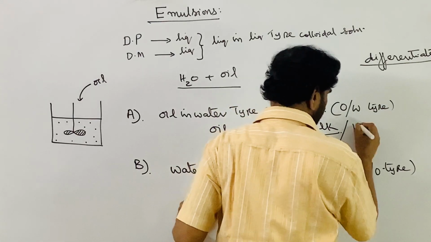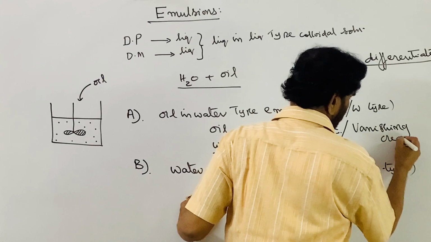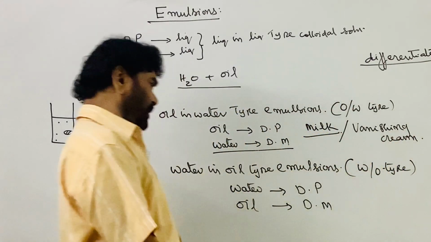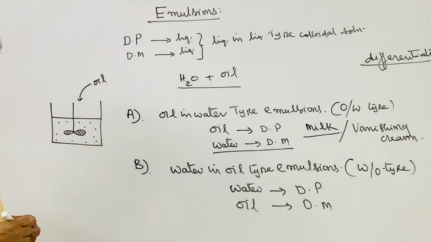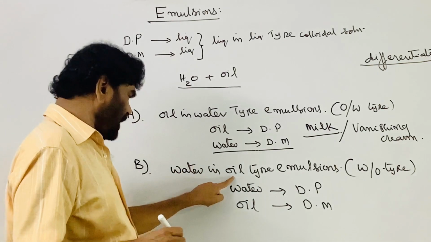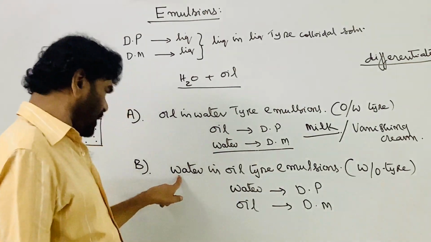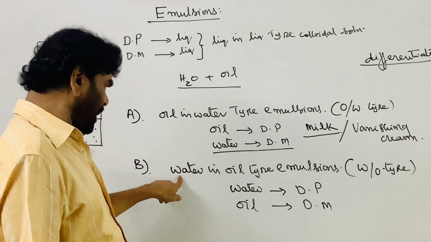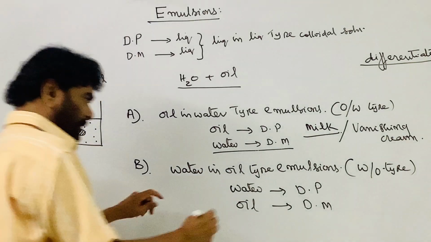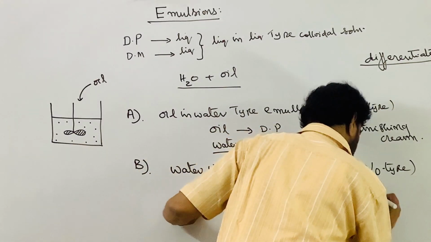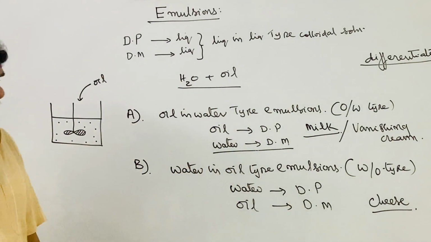Vanishing cream. So these are examples of oil in water type emulsions. Now, water in oil type emulsions. Here water is the minor component and oil is the major component. This is cheese, processed cheese. Now butter.